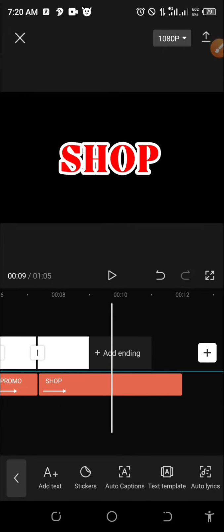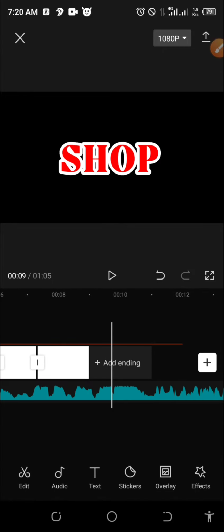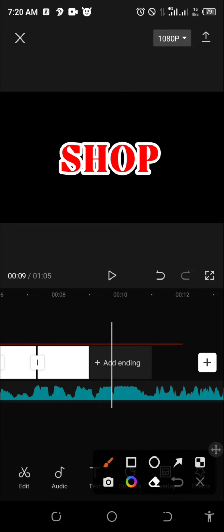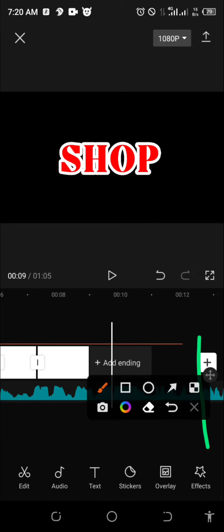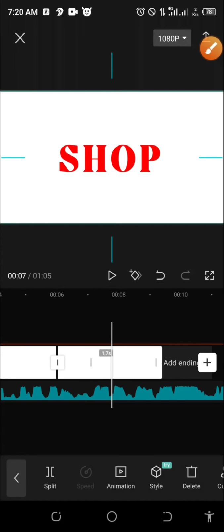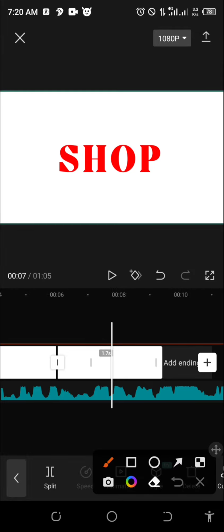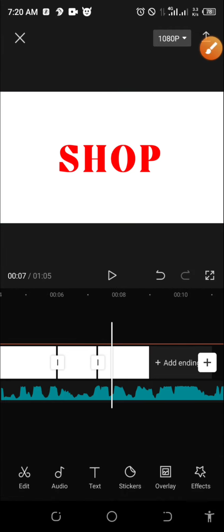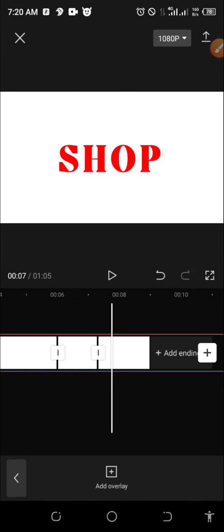So now, how will I bring the company images? I will just go, hello newbies, are you with me? So I will just go to overlay. Are you seeing me? Okay, let me go back to editing. So now, this is where I am. So I want to bring in images. So I will click here, this back arrow from CapCut. Are you seeing this back arrow? I will click it. Then I'll go to overlay. Are you seeing overlay down here? I will now add overlay.